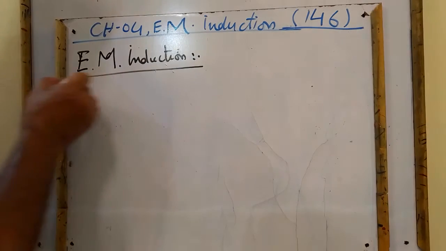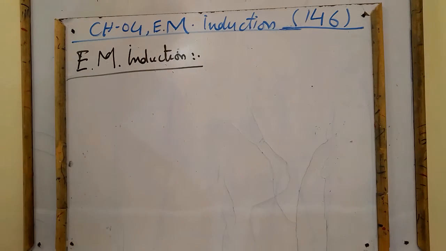The process in which we can induce electricity by the changing magnetic field is called electromagnetic induction. It is the reverse process of electromagnetism. In electromagnetism, we had discussed the generation of magnetic field with the help of electricity, but here we will discuss the generation of electricity with the help of changing magnetic field.